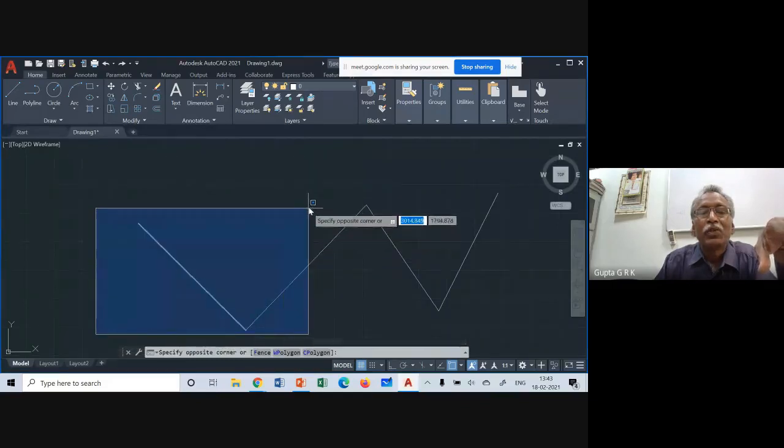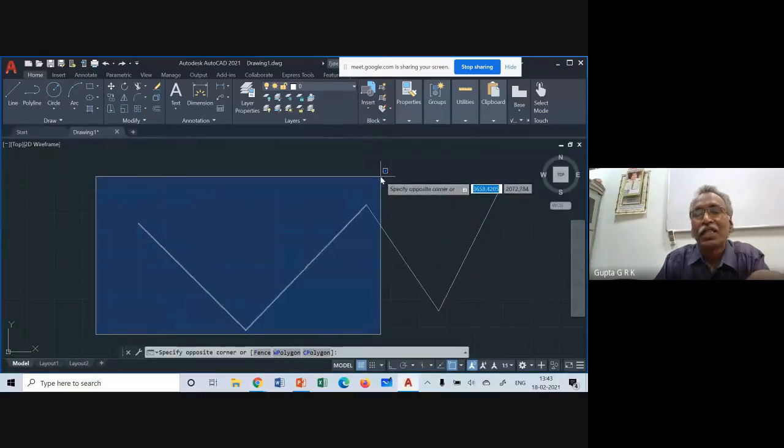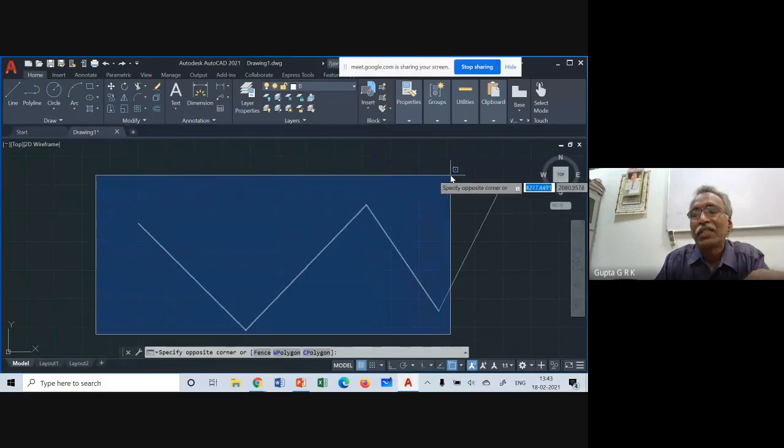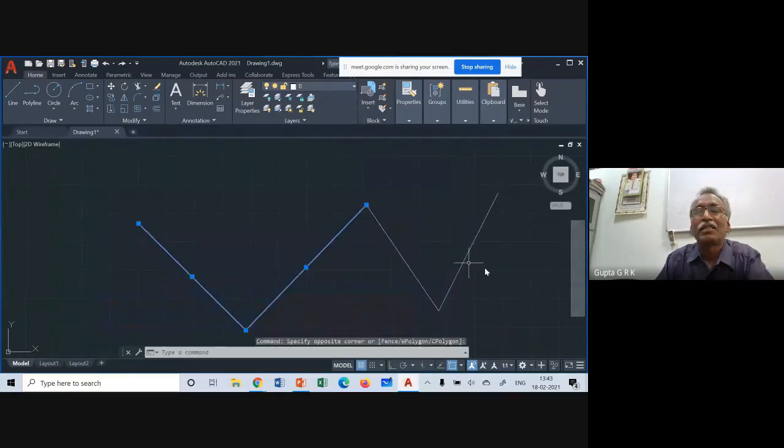If I extend it, the second object is selected. If I extend further, now the third object is selected. And if you completely cover it, then the fourth object will be selected. That is the way we select the objects for multiple deletion.